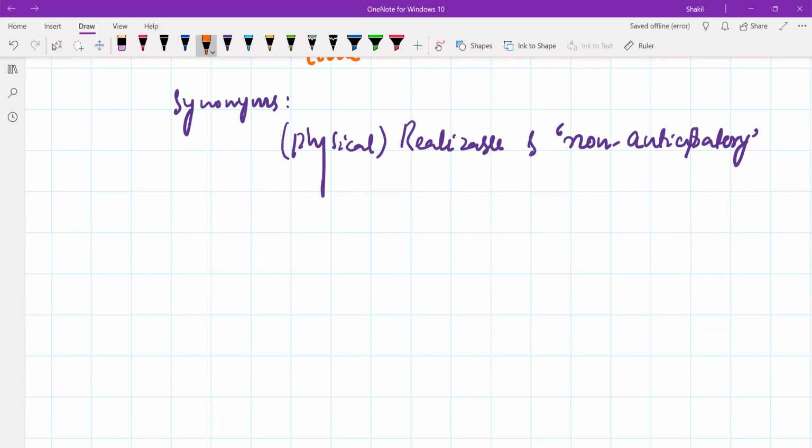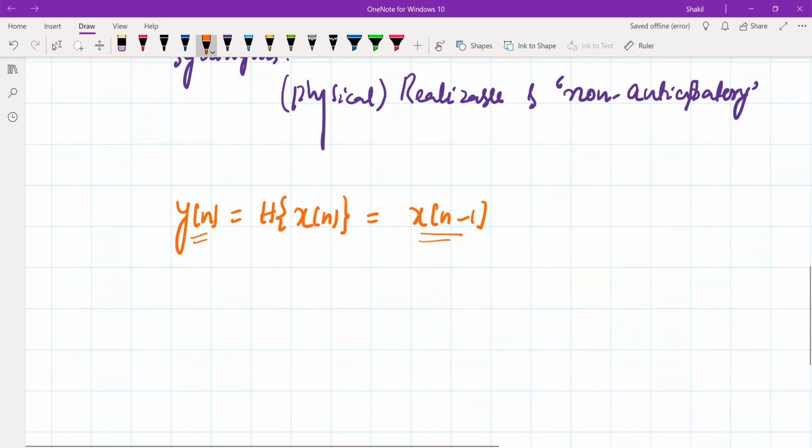Now let me give you some examples so that you may get an idea about what a causal system is. For example, if the system operates on x of n, and let's suppose the output is x of n minus 1. So this is the input-output relationship. Now this system output at instant n depends upon the past value of the input. It does not anticipate the future value. So this is a causal system. So this is the first example of a causal system.